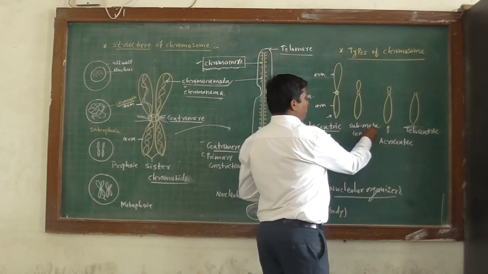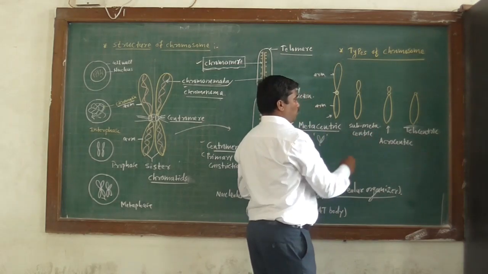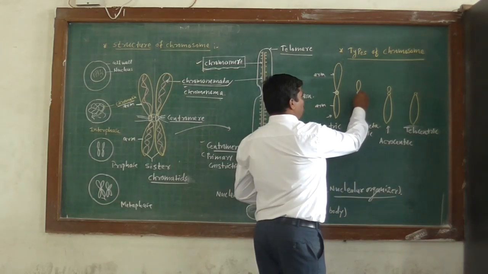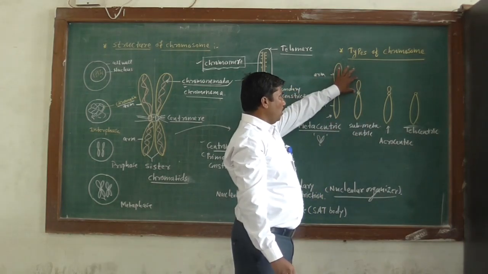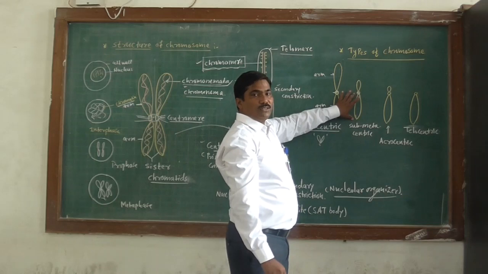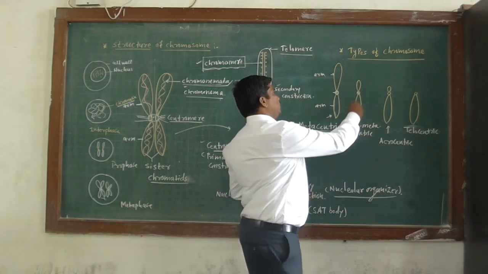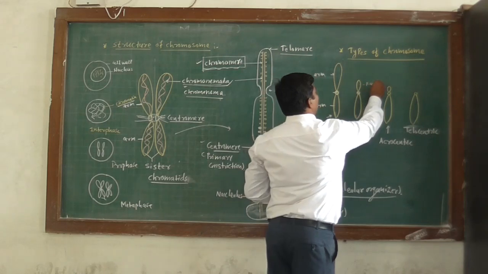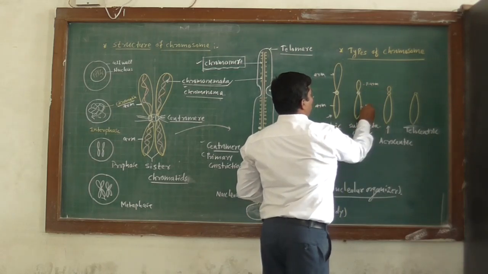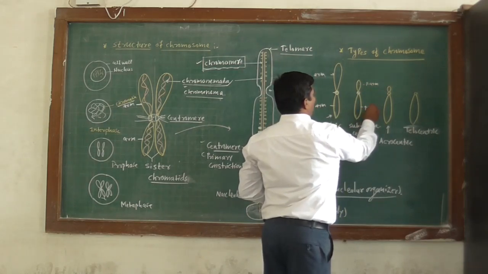Then next, the submetacentric chromosome. In the submetacentric chromosome, one arm is short and the other arm is longer. The short arm is also known as the P arm and the long arm is called the Q arm.